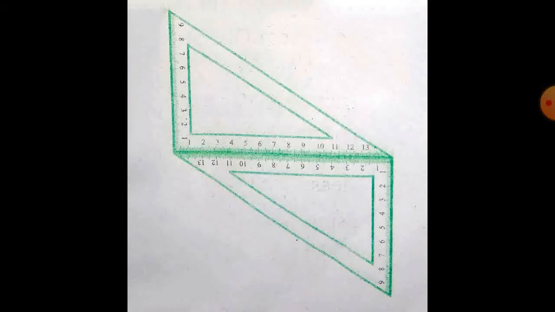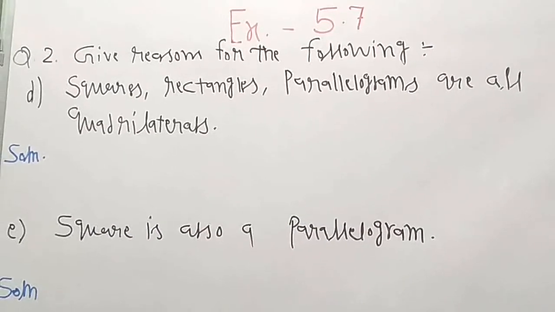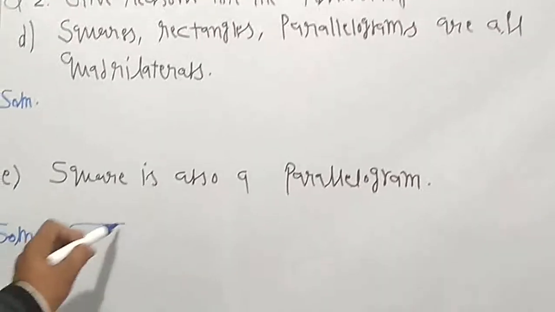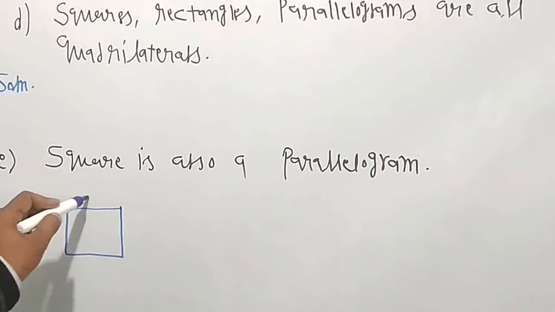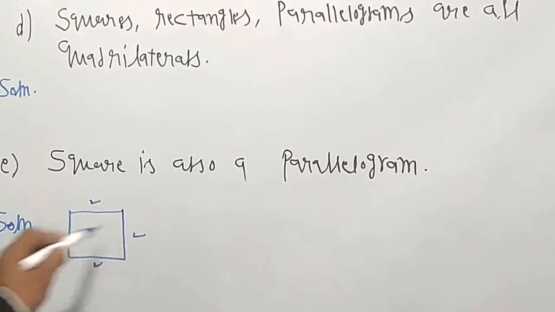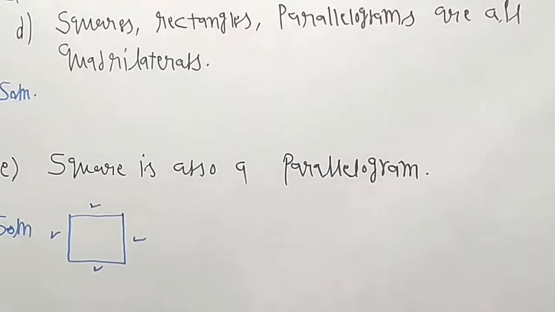This is the solution of D part. A square is also a parallelogram. We know that this is the figure for a square. This side and this side are parallel, and these two sides are parallel. Parallel sides are equal. It means it is a parallelogram.